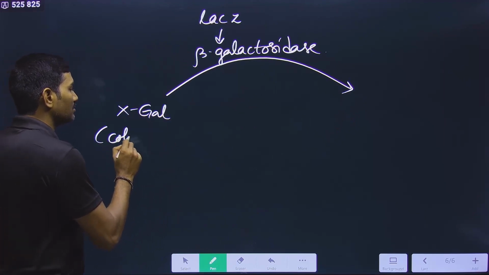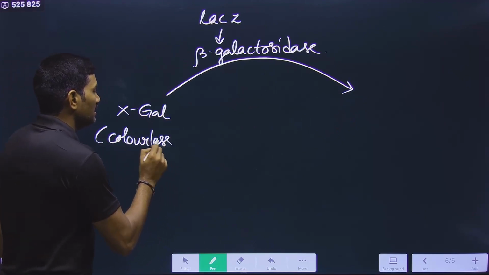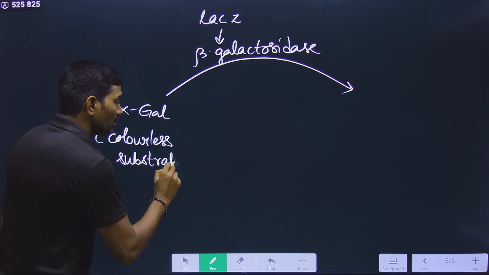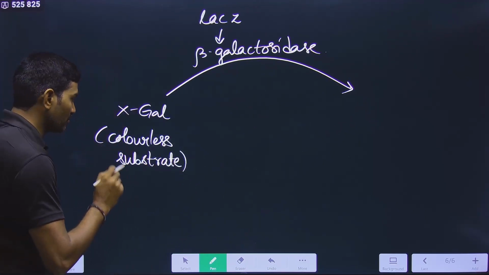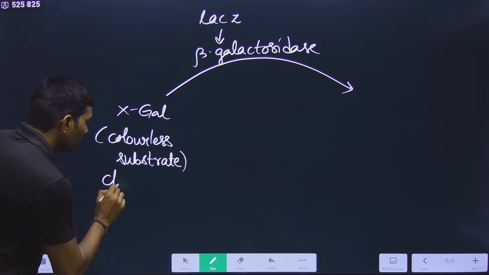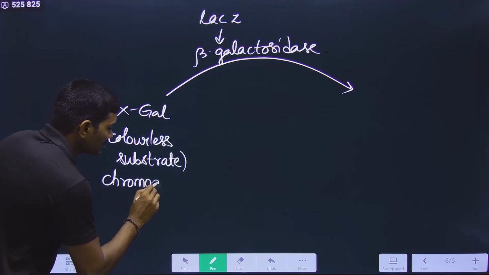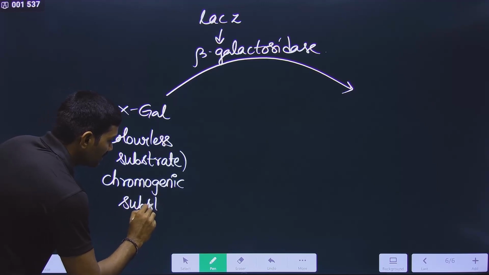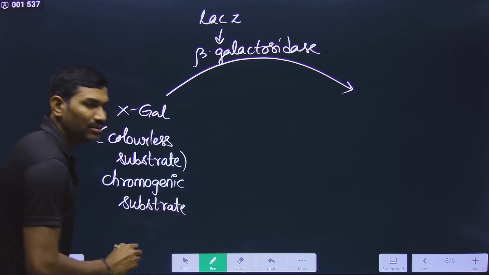X-gal is a colorless substrate. Many students make a mistake here, so observe carefully. It is also called a chromogenic substrate. What is the meaning of chromogenic?